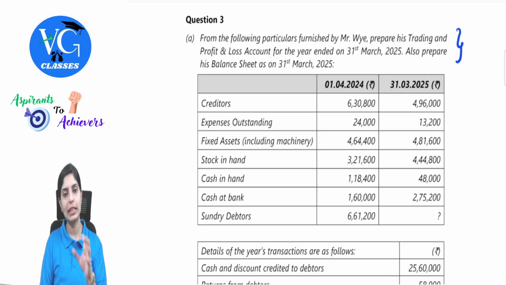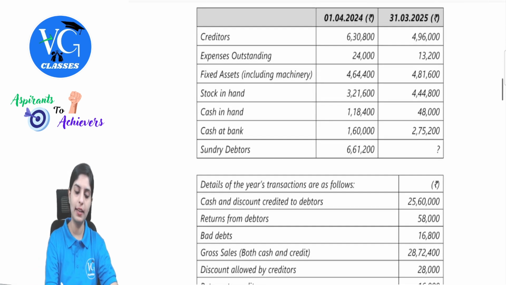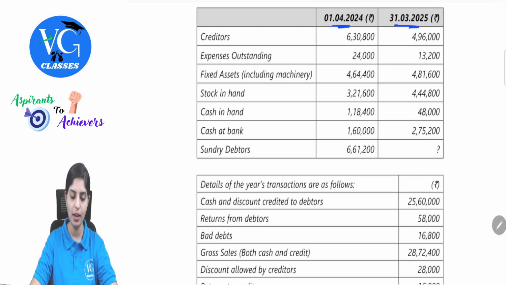First and foremost, there will be some information which will be missing and you will have to figure it out. To figure it out, we will have to make respective working notes. We have understood this in detail in that particular chapter. So let's understand the respective solution in one single hand. So the opening balance is given and then the closing balances are provided.